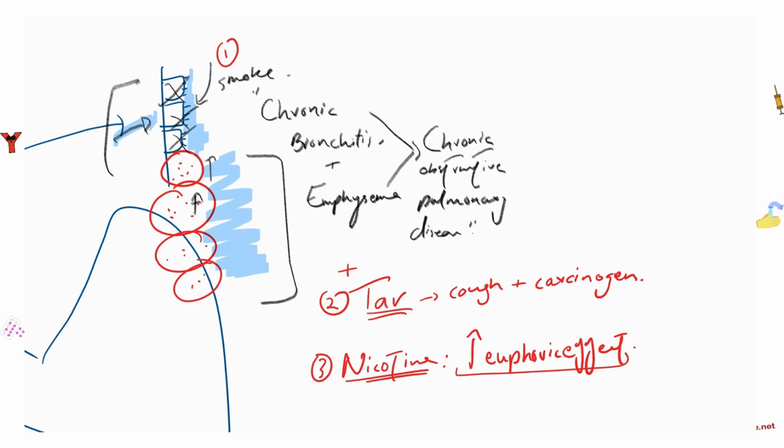But on top of this, nicotine increases blood pressure momentarily, okay? And it increases heart rate. And some research has proved that nicotine is related to some heart problems, like coronary heart disease as well.